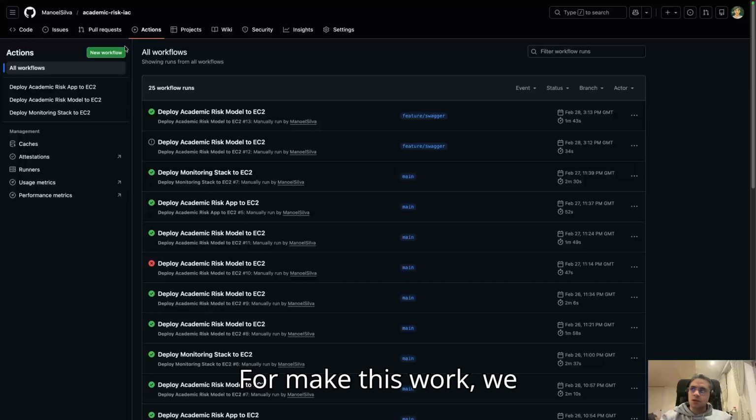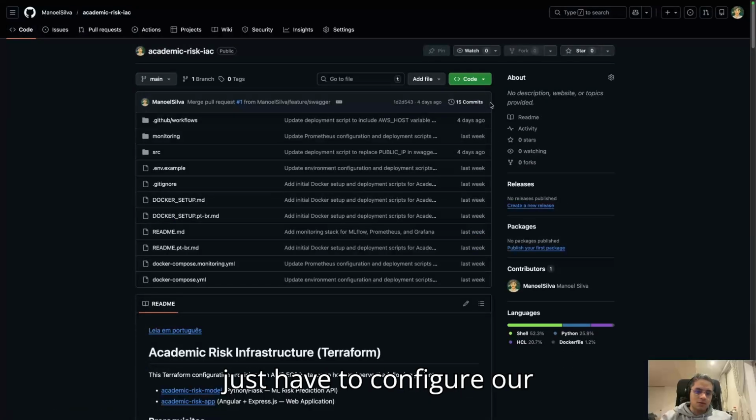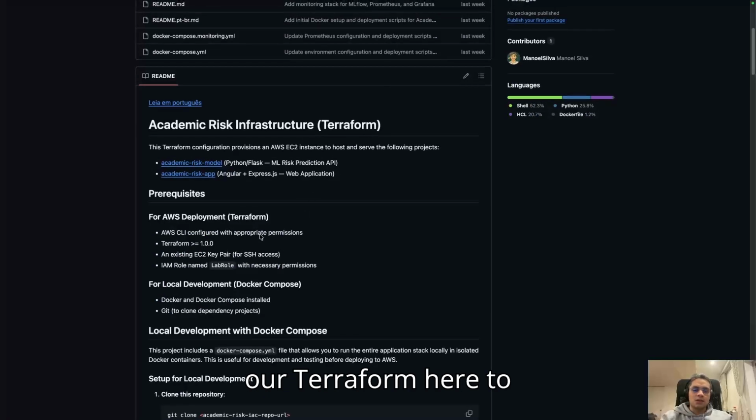To make this work, we just have to configure our access to AWS and run our Terraform here to provision our EC2 instance.